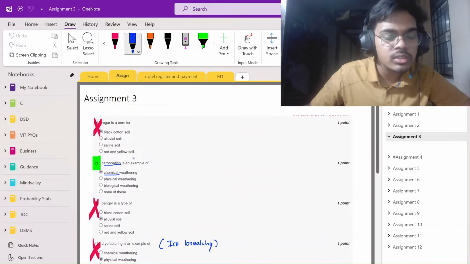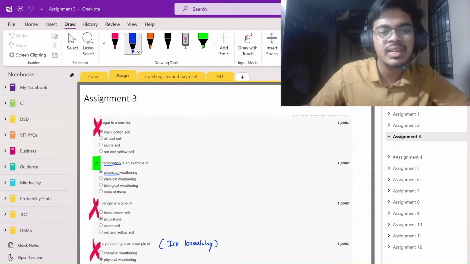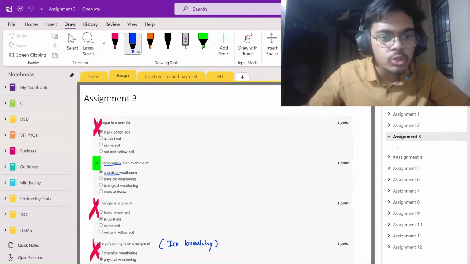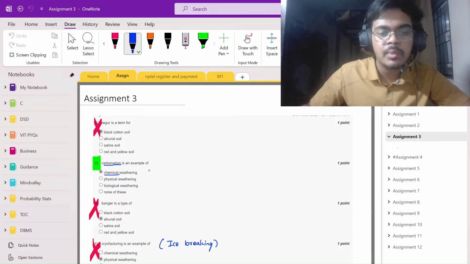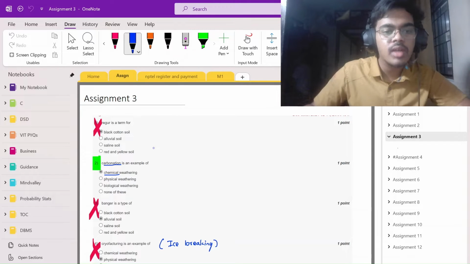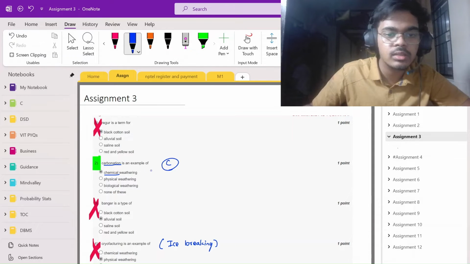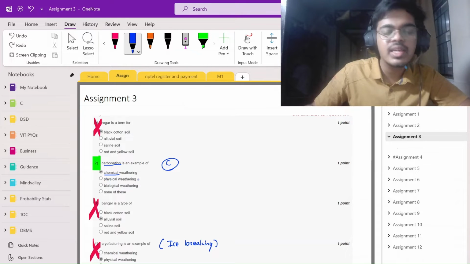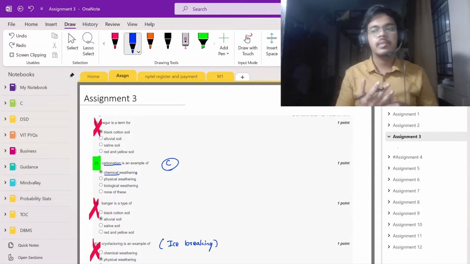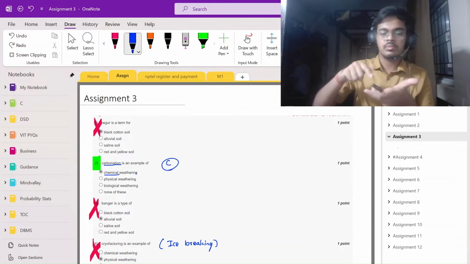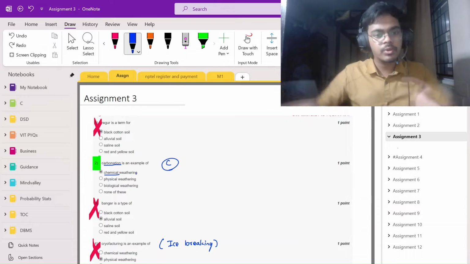Okay. So let's move to the easy questions. We are covering the green highlights first, the easy questions first for all the assignments. So carbonation is an example of chemical weathering. This is a 6-7 class question. And for more reference, if any chemical is being involved, carbon C is used, so it will be chemical weathering, not physical, because physical weathering is when something physical is happening, like I'm rubbing this with my hand, so some particles are getting eroded. You can get the sense.